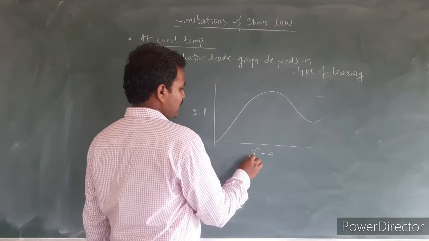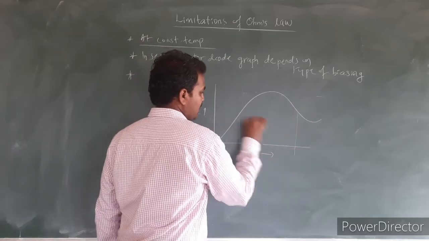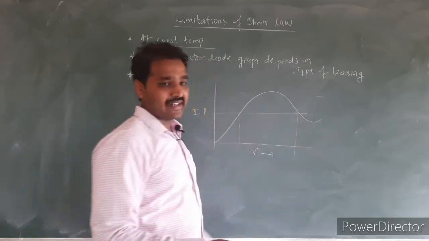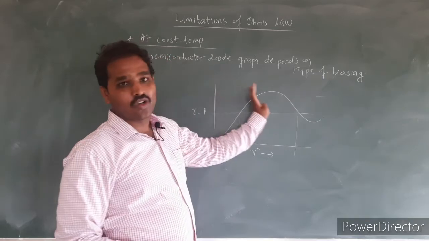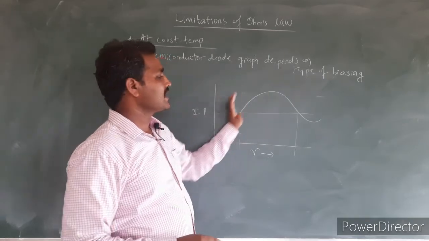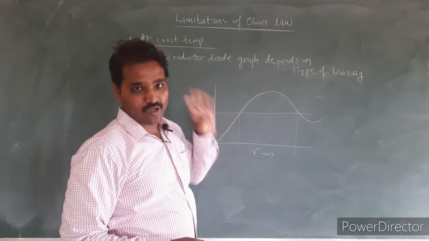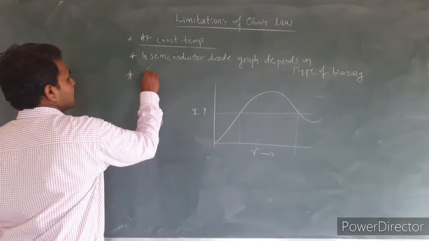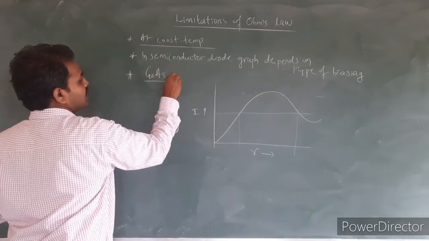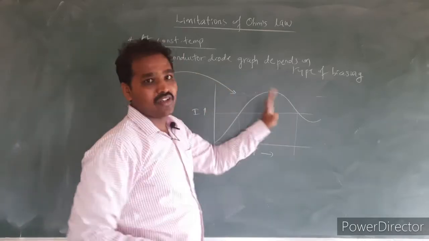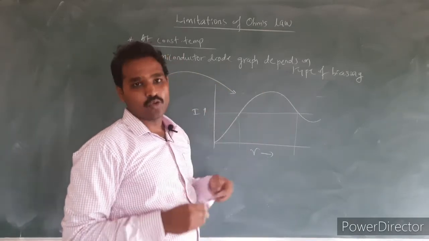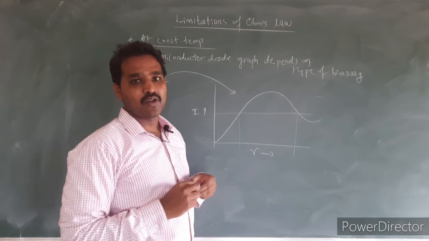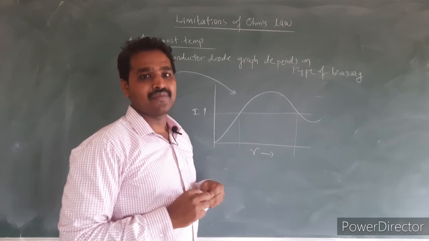Here for two different values of the voltage we are getting the same value of current, and this is also a non-linear graph and the variation is not explained by Ohm's law. These are some of the important limitations of Ohm's law.